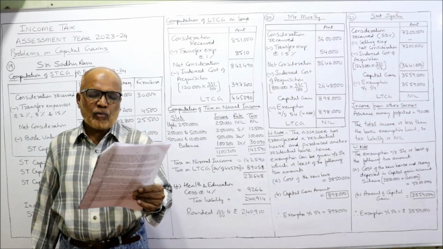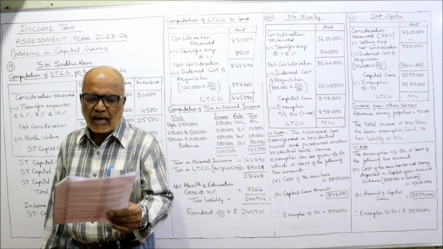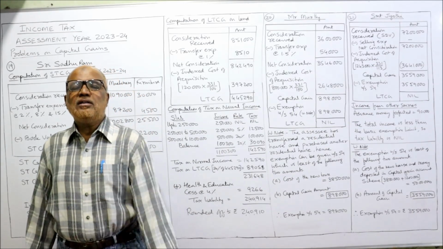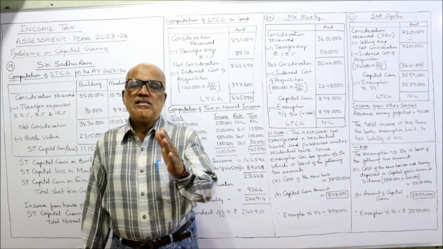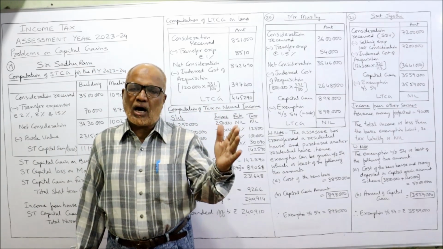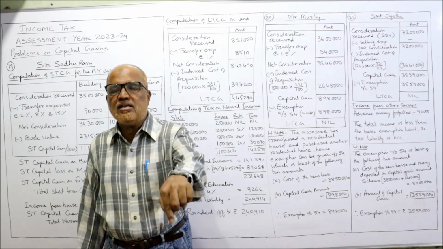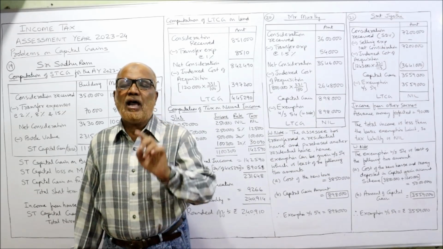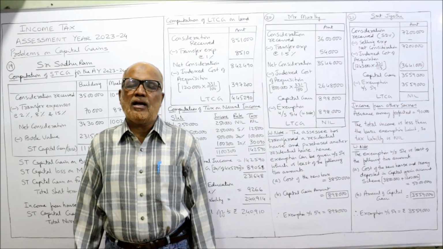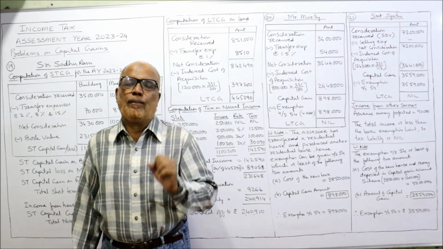Selling expenses 1.5%, calculated income from capital gain. The new point in this problem is the assessee sold a residential house and within a stipulated period purchased another residential house. So he will be allowed exemption under section 54.